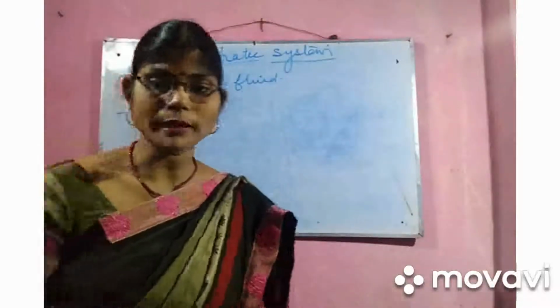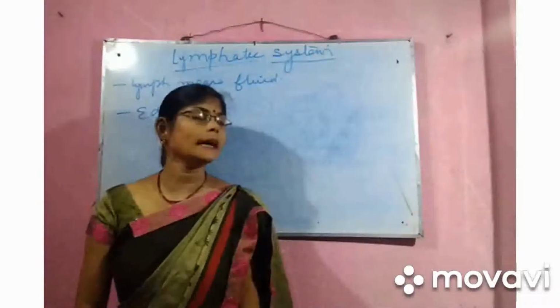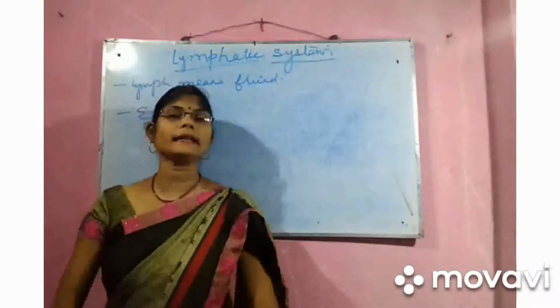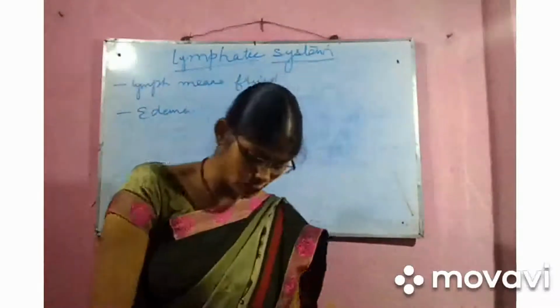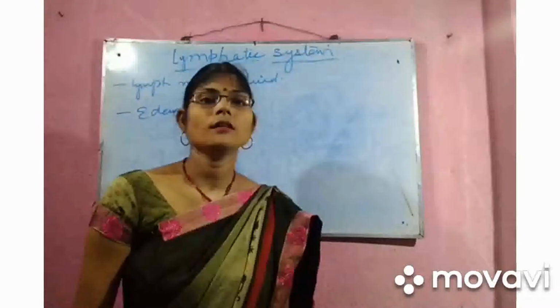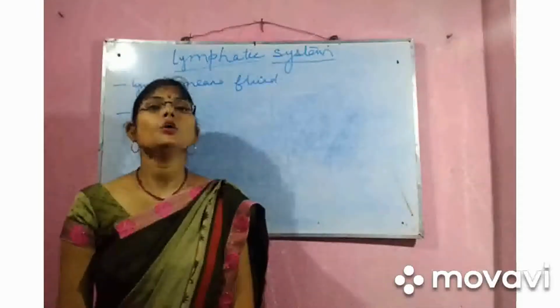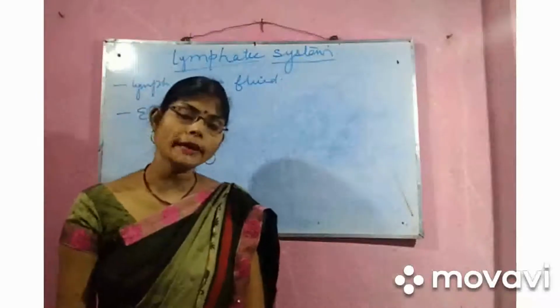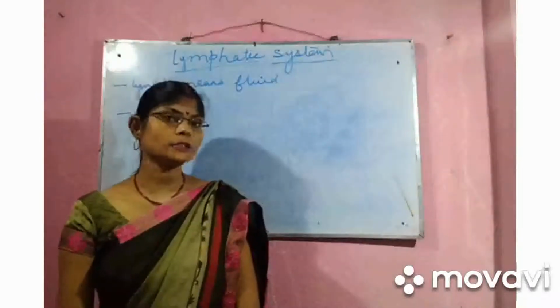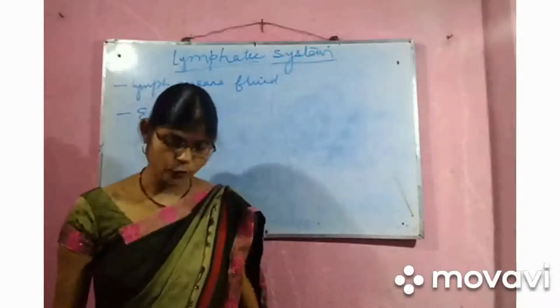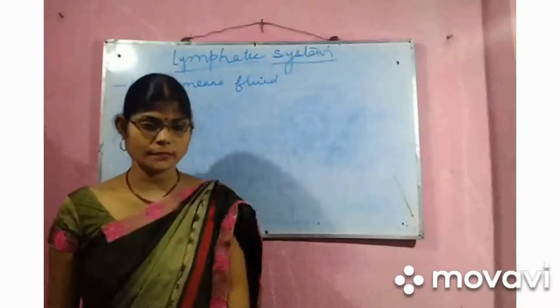Whenever we sit for a whole night on a bus journey, we notice that our feet swell. This type of disorder occurs mainly in old age people, and it is called edema, the swelling of the lymph vessels.